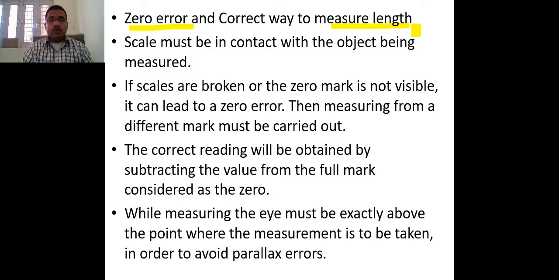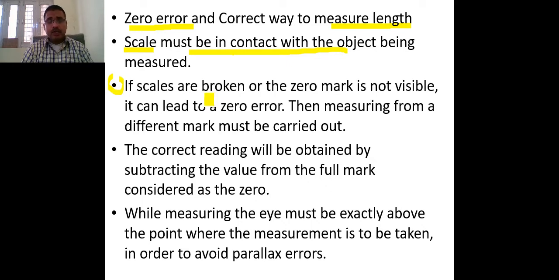Now, how can this be done? The scale used to measure must be in contact with the object we want to measure. Some precautions are also required before starting to measure. We check whether our scale is correct or not.